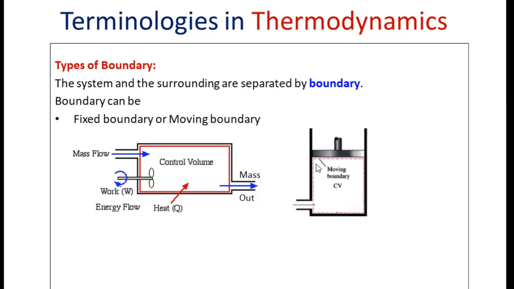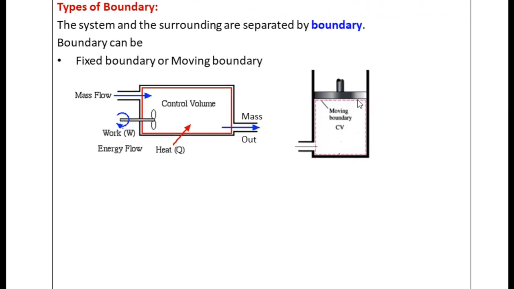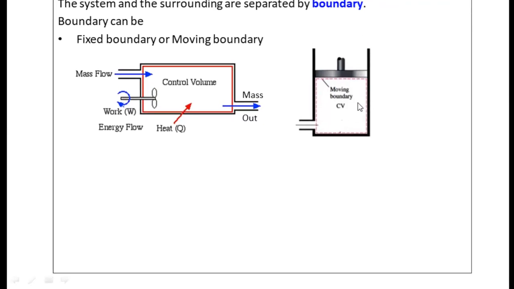Now consider a cylinder piston arrangement as shown in the figure. In this case, this is the cylinder and this is the piston. Within this, we have a certain fluid. Now the piston can move up and down. As the piston moves up and down, the boundary is not going to be constant, right? Here we are going to have a moving boundary. As the piston moves up, the volume considered for the analysis is going to increase, whereas if the piston comes down, the volume is going to be very small. So in this case, we have a moving boundary. So the boundary can be either a fixed boundary or a moving boundary.